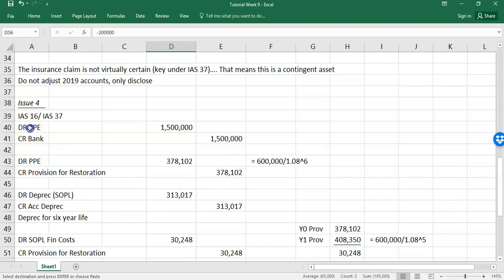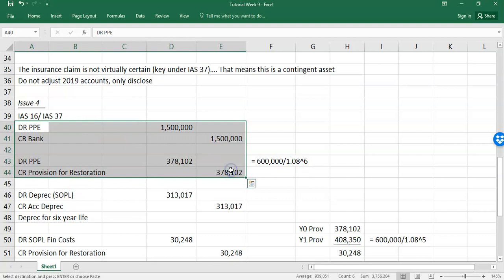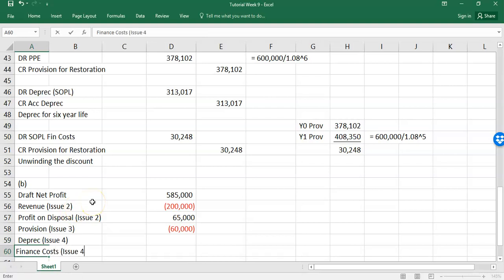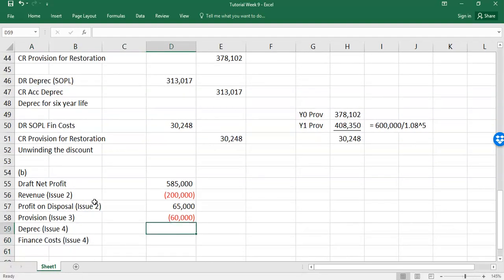So none of these impact the P&L because they're just capital items on the statement of financial position. Depreciation does. So depreciation, issue 4, and then finance costs, which is the unwinding, issue 4 as well. So it's tricky enough that you can try and bring it all together, but that's what's expected of students in the exam. Debit is an expense, and a debit again is an expense.